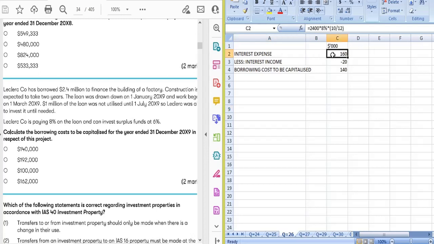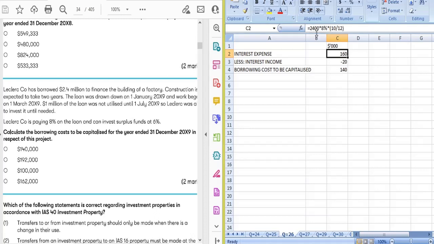Interest expense I have calculated. I have taken 2.4 million, the whole amount, because we will pay the interest on the whole amount. You might have been thinking of doing 2.4 million minus 1 million, because 1 million the company has invested elsewhere. But no, we don't do it like this. We will simply take the whole amount because we will pay interest on the whole amount.